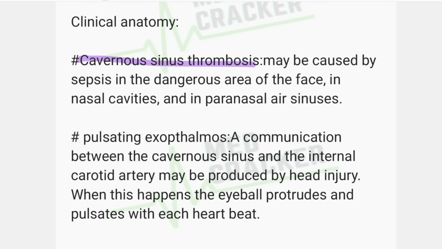The clinical anatomy: cavernous sinus thrombosis. It may be caused by sepsis in the dangerous area of the face, in the nasal cavity, and in the paranasal air sinuses. That is the formation of a thrombus in the cavernous sinus. Another is pulsating exophthalmos. That is, with each heartbeat, the eyeball protrudes and pulsates. That is called pulsating exophthalmos.